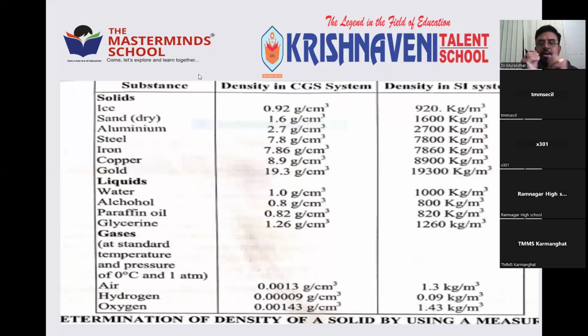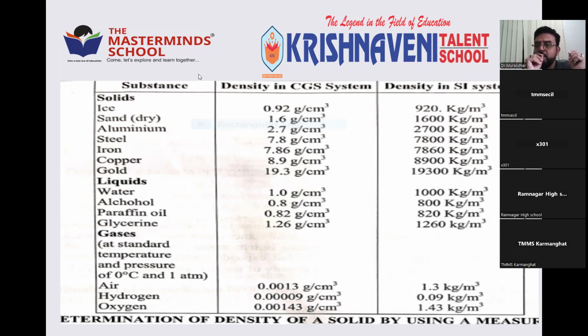You can see here on the table, there are various substances given: solids, liquids, and gases. You can see here, ice. There are two different systems given, CGS system and MKS system, that is in grams as well as in kgs. Observe carefully how high the density is for solids.